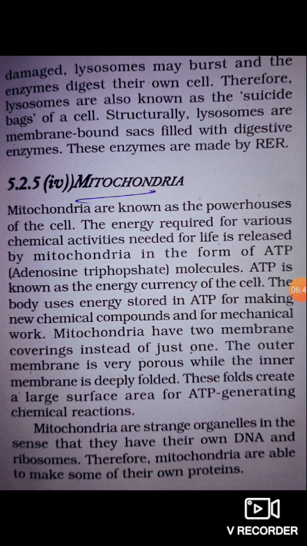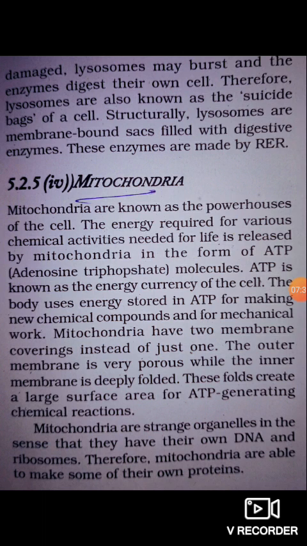Mitochondria. Mitochondria are the powerhouse or power plant of the cell because they serve to produce energy for the cell. Mitochondria are known as the powerhouse of the cell. The energy required for various chemical activities needed for life is released by mitochondria in the form of ATP, that means adenosine triphosphate molecules. ATP is known as the energy currency of the cell. The body uses energy stored in ATP for making new chemical compounds and for mechanical work.